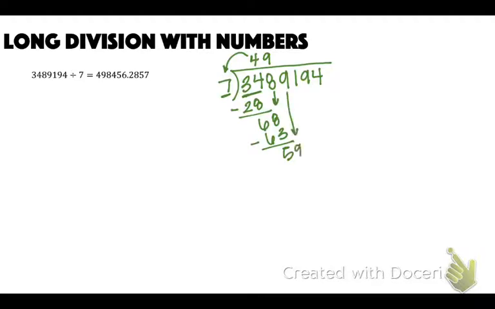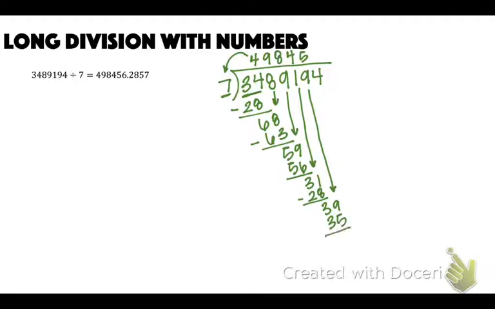Bring down the 9. 7 goes into 59 how many times? 8 times. 8 times 7 is 56. Get 3. Bring down the 1. 7 goes into 31 4 times. 4 times 7 is 28. Subtract that, you get 3. Bring down the 9. 7 goes into 39 5 times. 5 times 7 is 35. That leaves 4, bring down the 4. 7 goes into 44 6 times. 7 times 6 is 42.